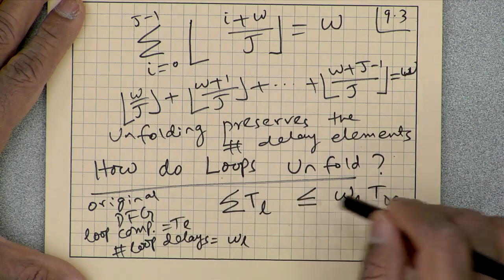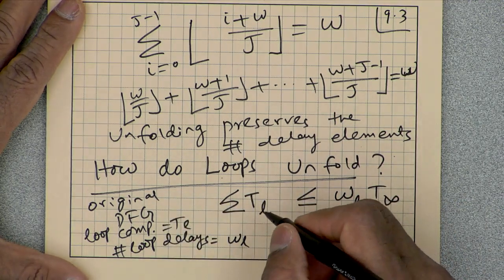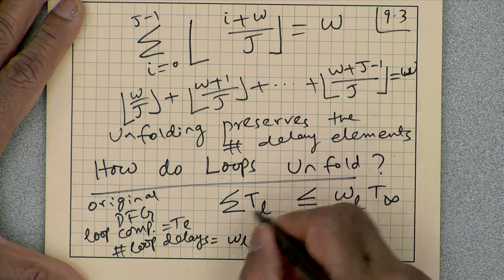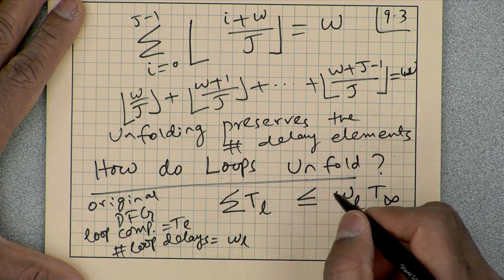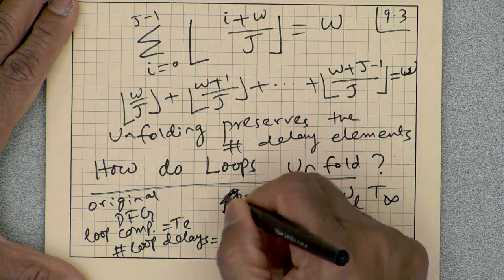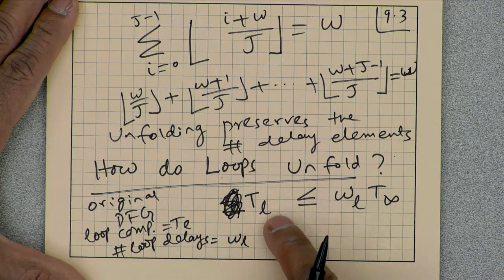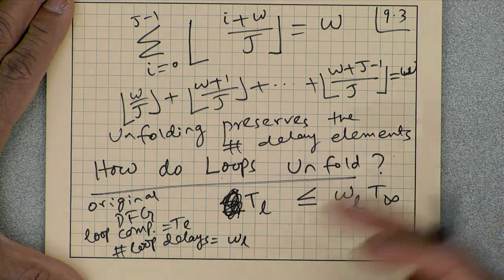Let's just keep T L as the loop. It is the sum of all computation times of the nodes inside the loop.